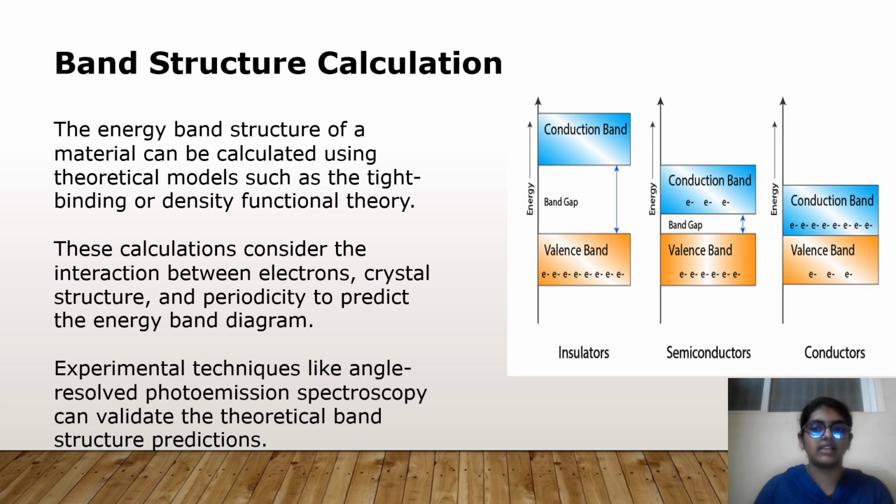Band structure calculation. The energy band structure of a material can be calculated using theoretical models such as tight binding or density functional theory. These calculations consider the interaction between electrons, crystal structure, and periodicity to predict the energy band diagram. Experimental techniques like angle resolved photoemission spectroscopy can validate the theoretical band structure predictions.